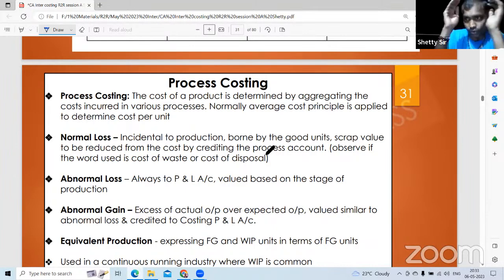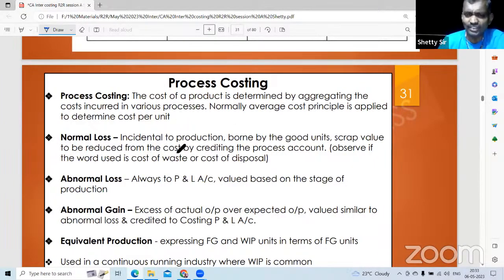So whatever the total cost on the debit side, less normal scrap value, that is called net cost, divided by expected output. Not actual output, expected output. That will give you cost per unit. Abnormal loss units into cost per unit, and finished goods into cost per unit. Process costing, first part.